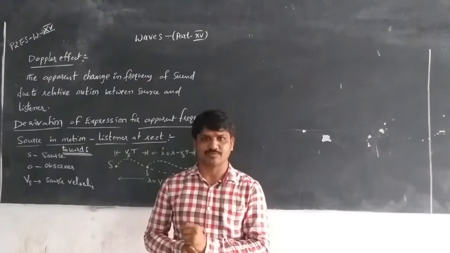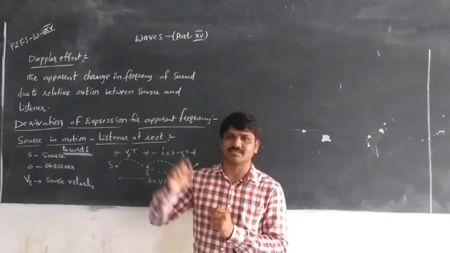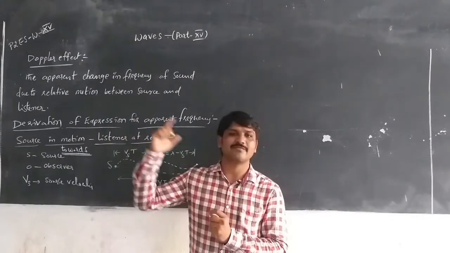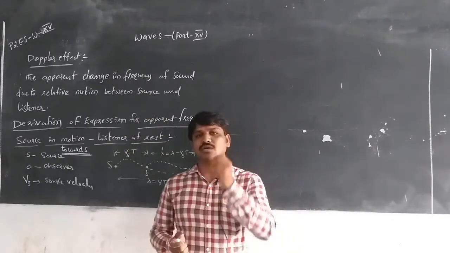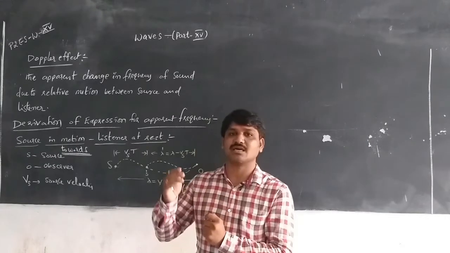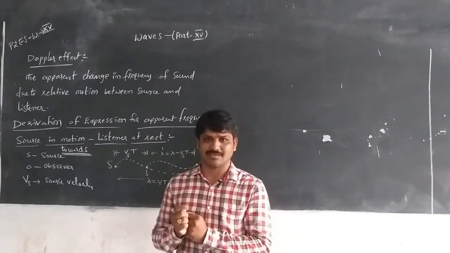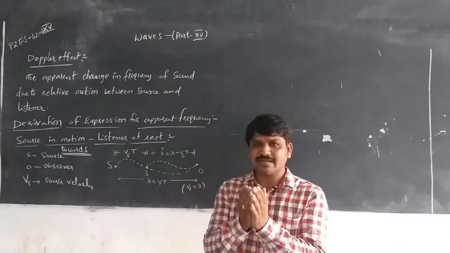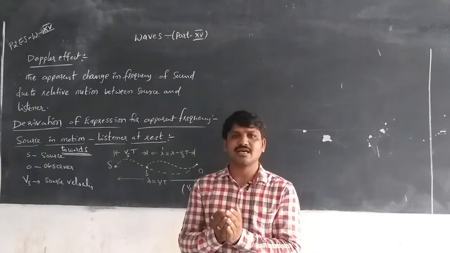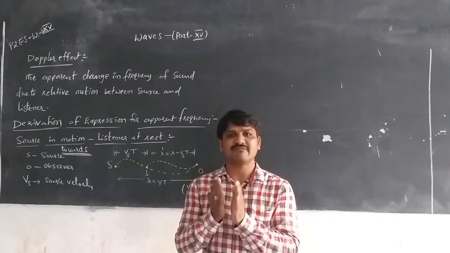When the train is receding from us, moving away from us, we hear the sound decreasing. That means the frequency changes when the distance is changing, which means the wavelength is changing.